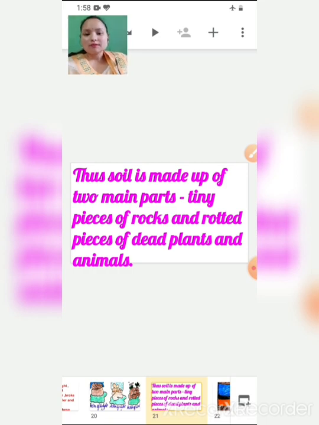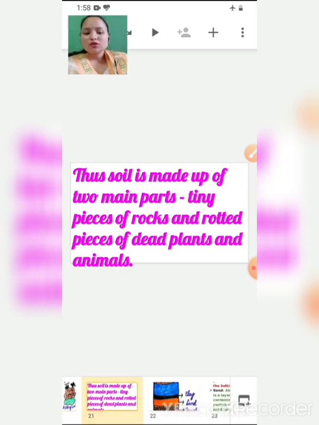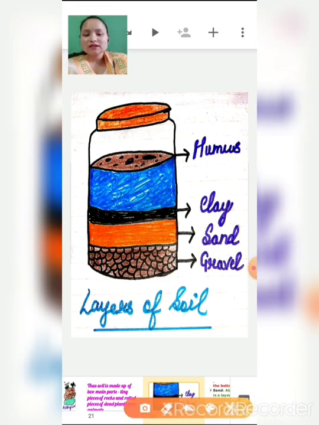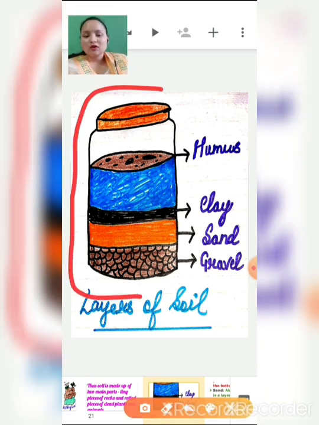After some time, you can see in the bottle or container that the layers of the soil are different from each other. If you do that activity, you will see this kind of picture. This is layers of soil, children. Gravel, sand, clay, humus. These are the layers of soil.